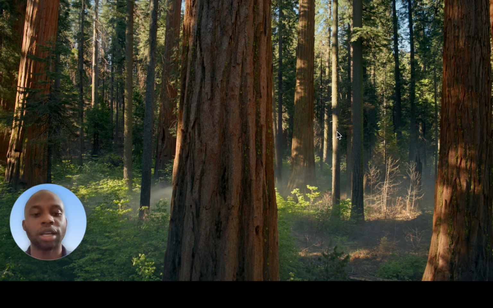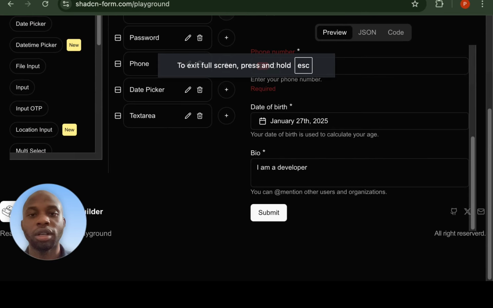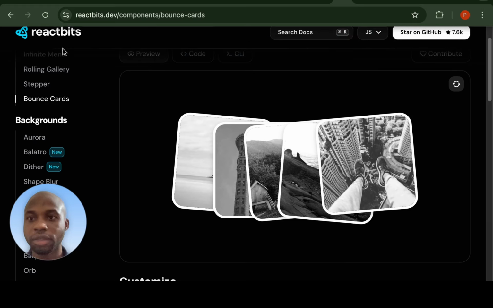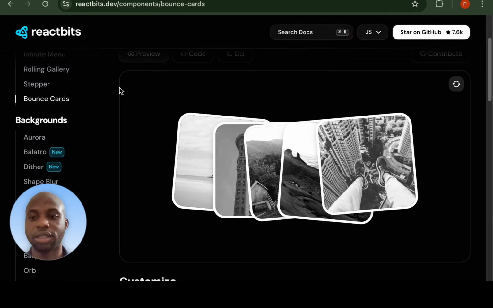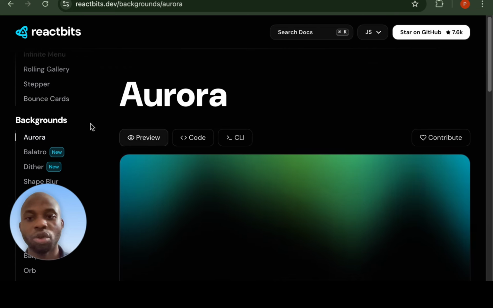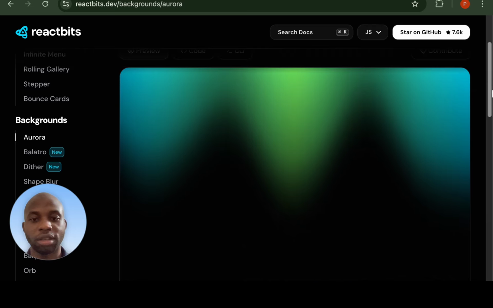So let's go through the libraries I'm talking about. I have two cool libraries I'm going to show us. Number one is React Bits. We have React Bits. It's a very cool animation library that has so many cool animations. For example, this one that is showing on my screen.